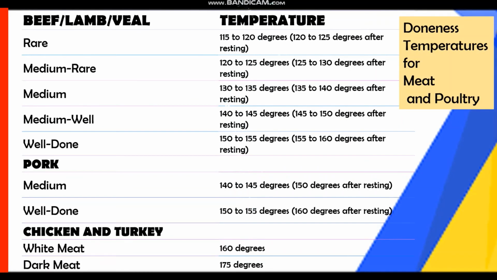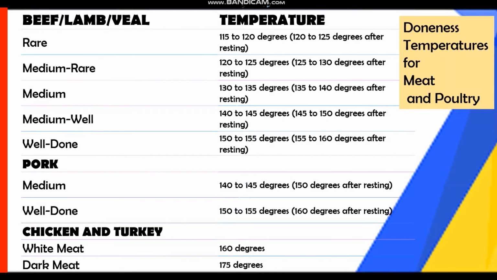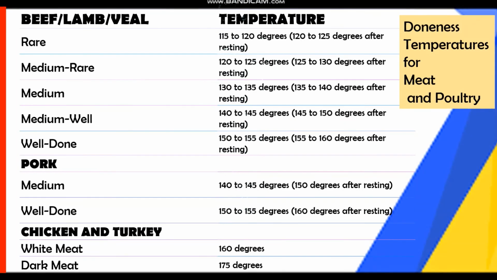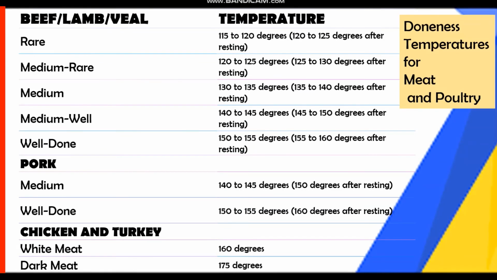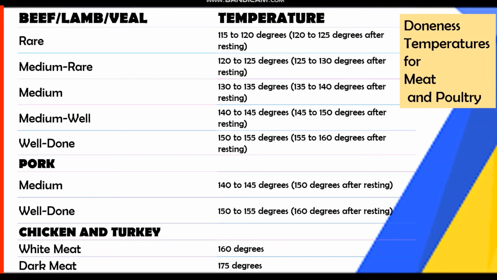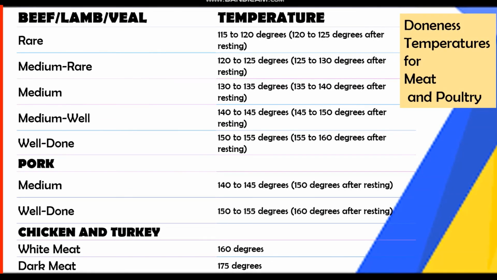For the medium rare, 120 to 125 degrees and 125 to 130 degrees after resting. Medium, 130 to 135 degrees and 135 to 140 degrees after resting. Medium well, 140 to 145 degrees, 145 to 150 degrees after resting.